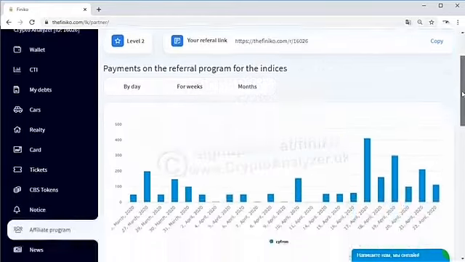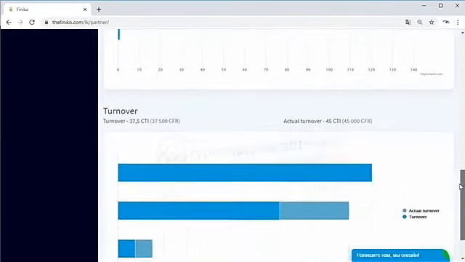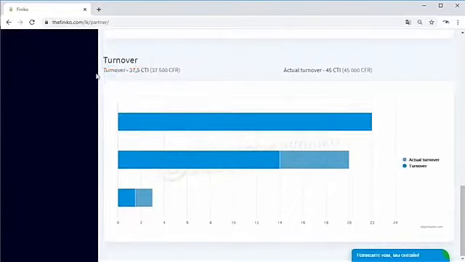So let me scroll down here to partners. So right now, I've got 166 partners across 4 levels. So a partner is a referral. And if I scroll down again to turnover, you'll see that on the left here, it says I have a turnover of 37.5 CTIs, which is 37,500 CFRs, and an actual turnover of 45,000.